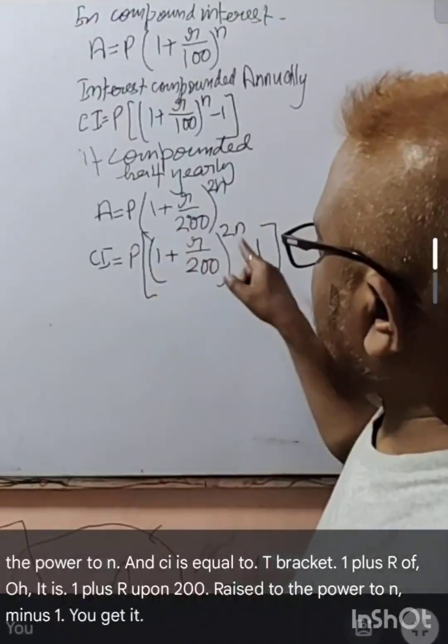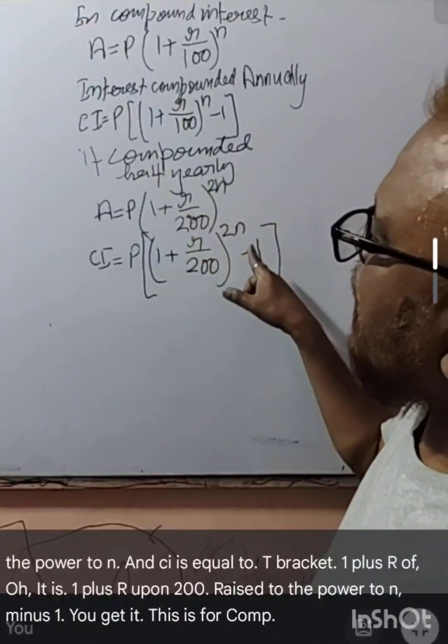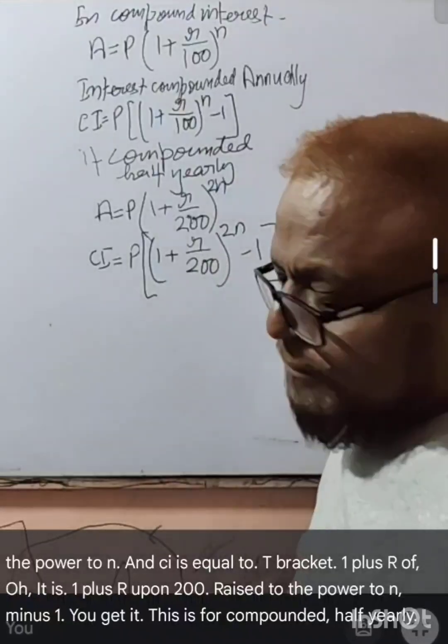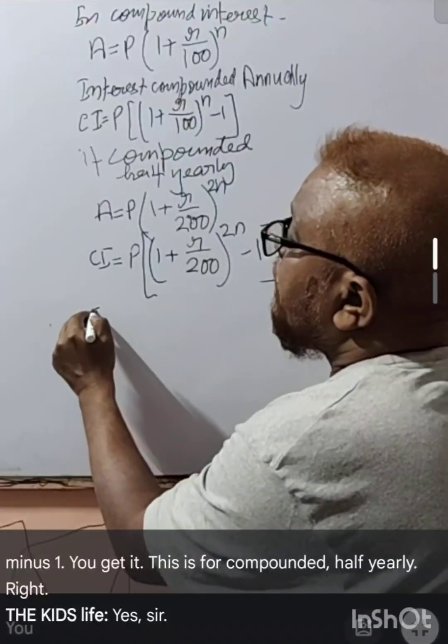You get it? This is for compounded half yearly, right?